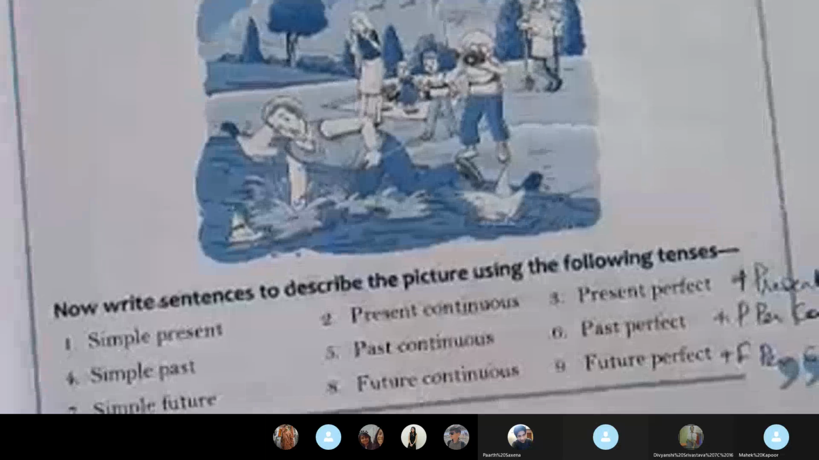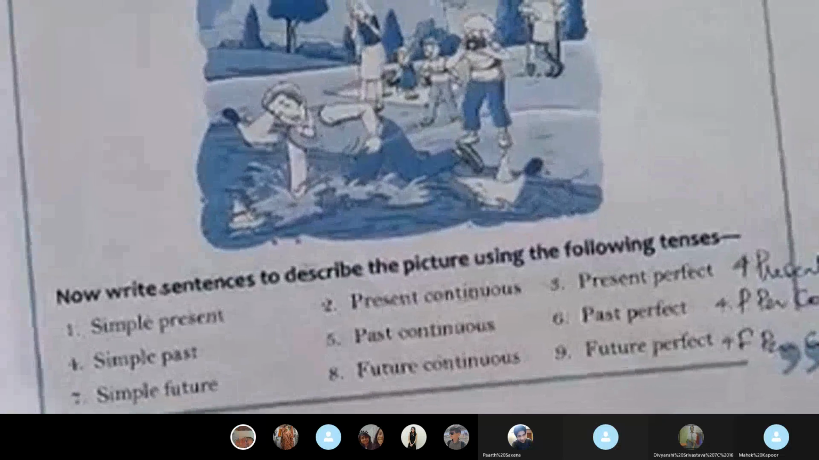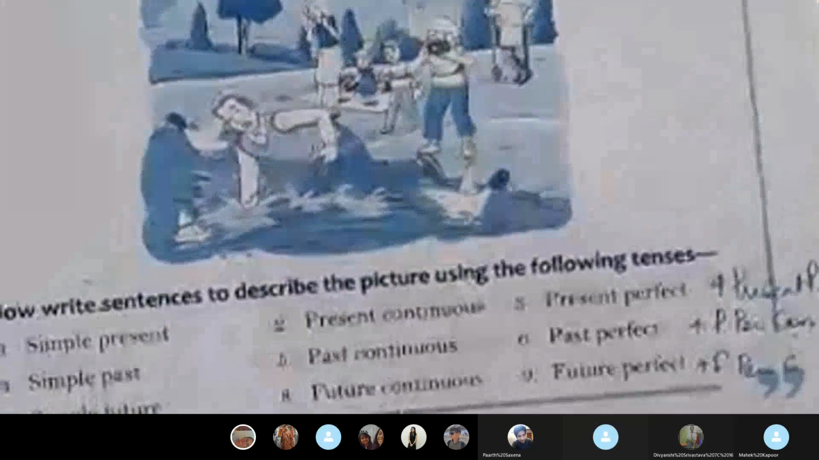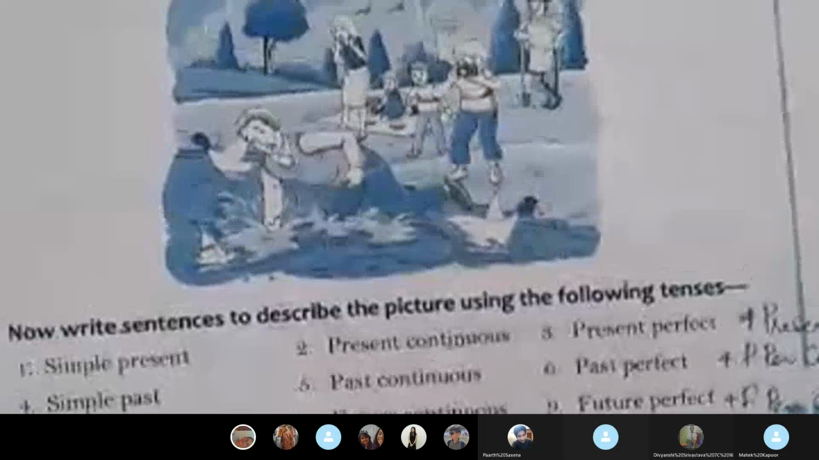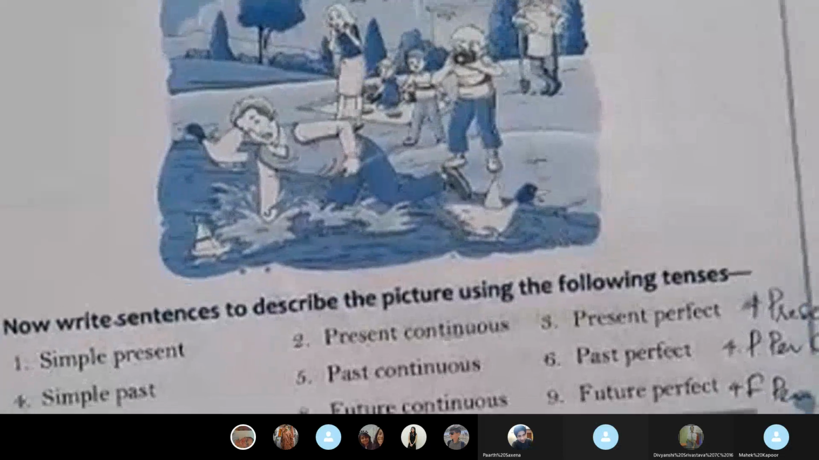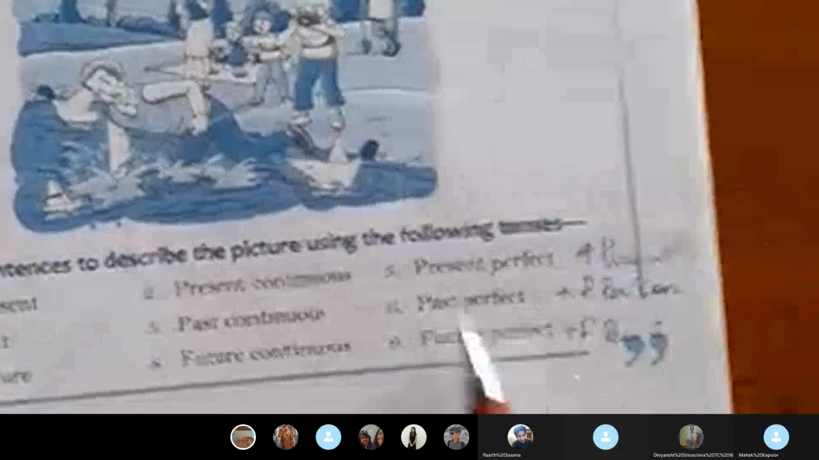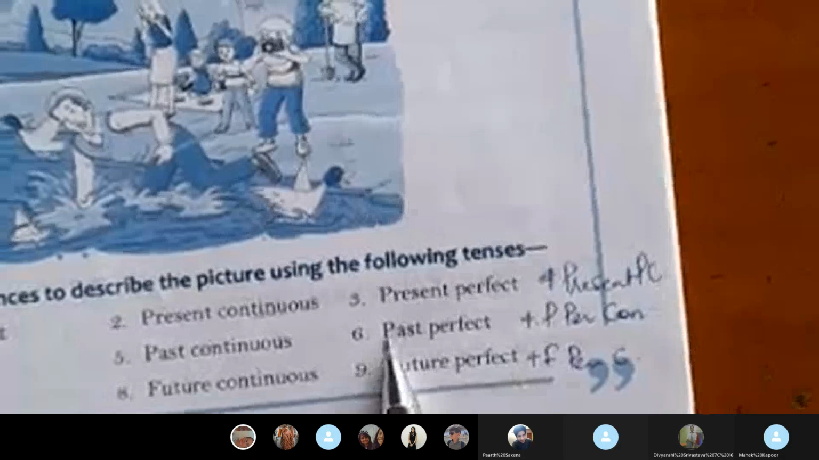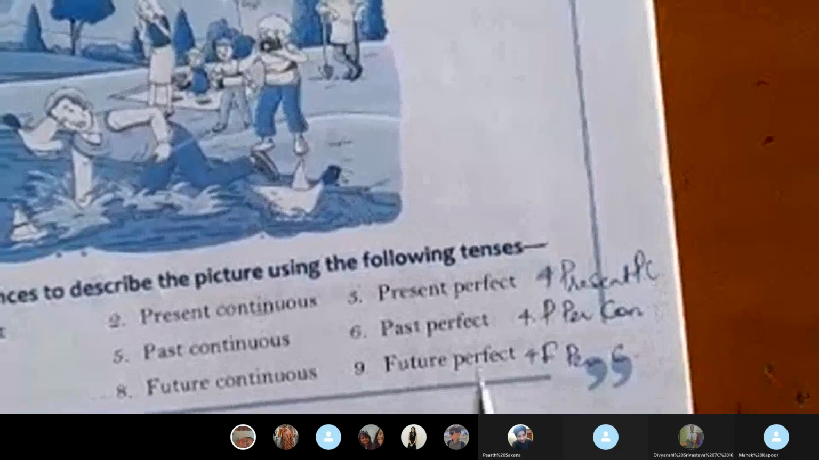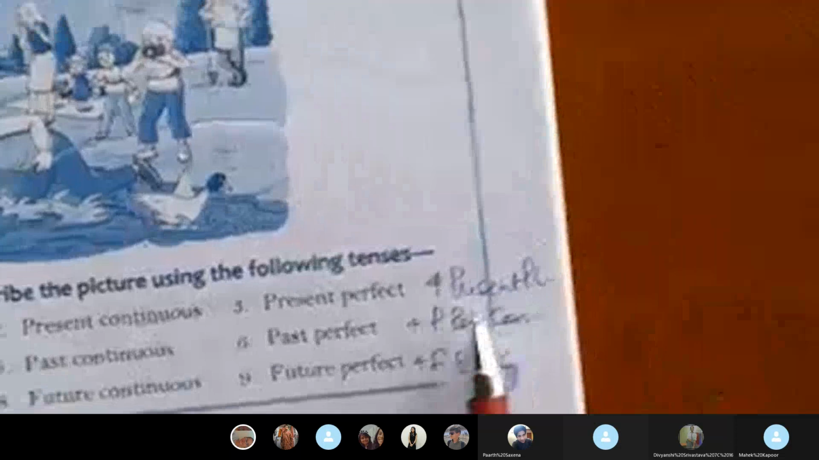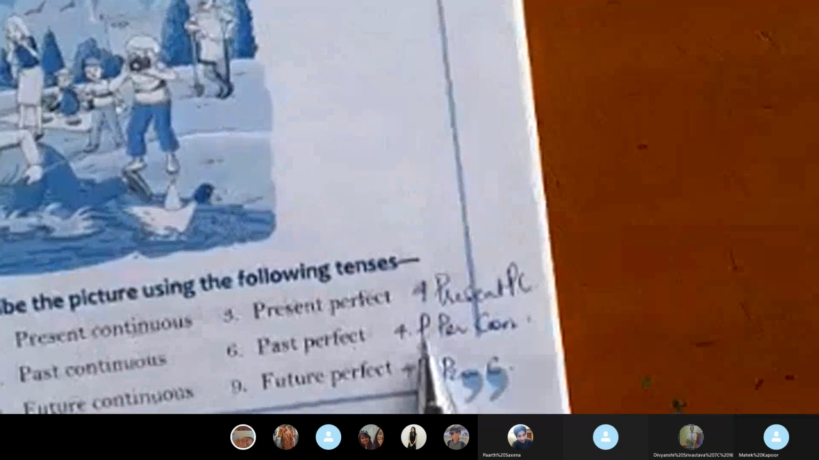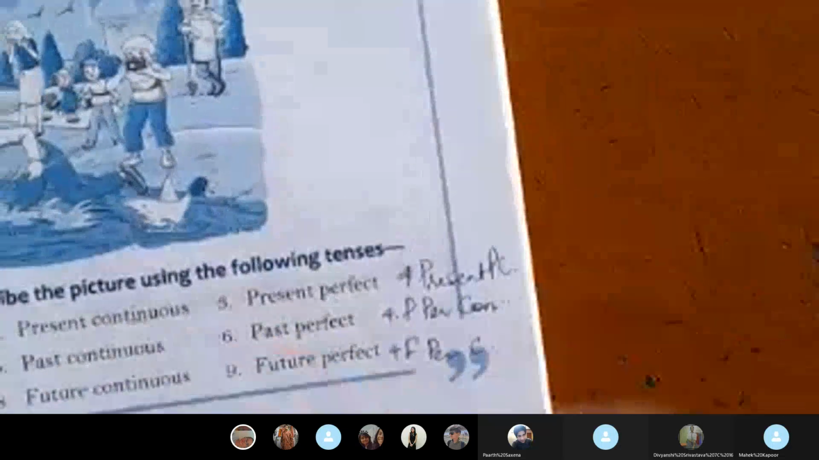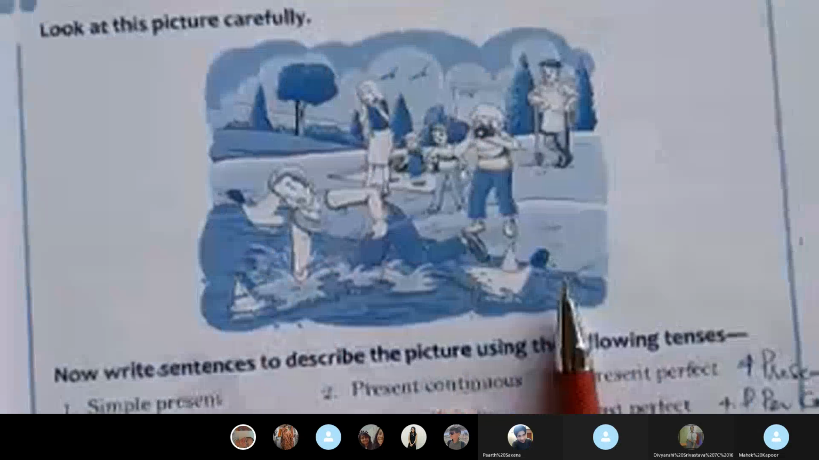Let's talk of future. Simple future, I told you, I will eat. Future continuous will be I will be eating. मैं खाना खाऊंगी. That means whenever I'll be eating, in progress. Present perfect. Past perfect. Future perfect. Then there is another: present perfect continuous, past perfect continuous, future perfect continuous. This portion I will tell you after we cover these two headings.